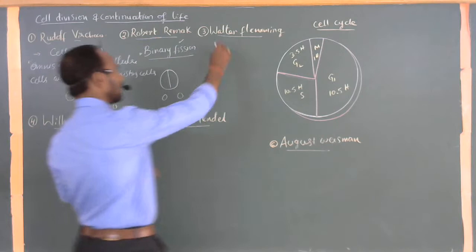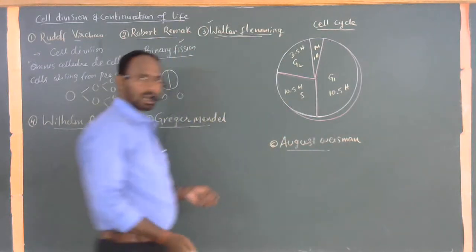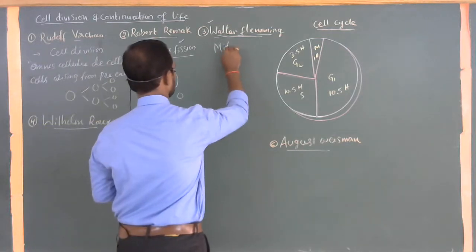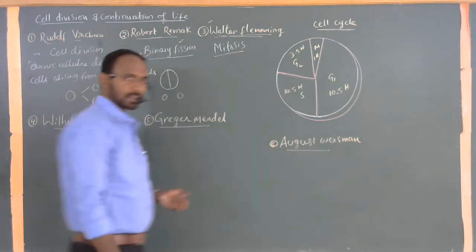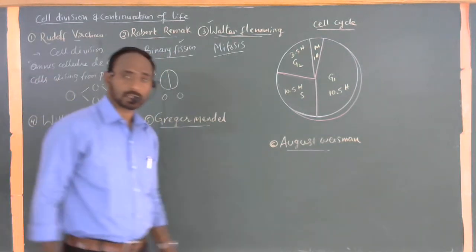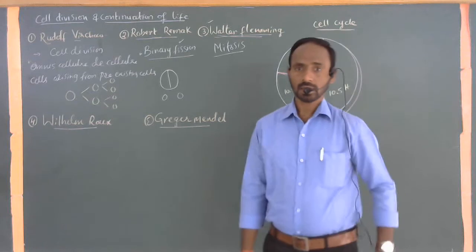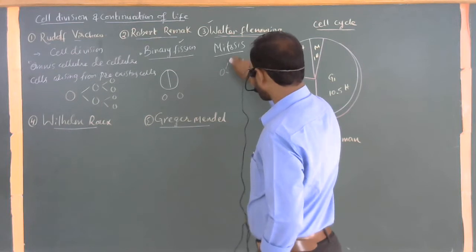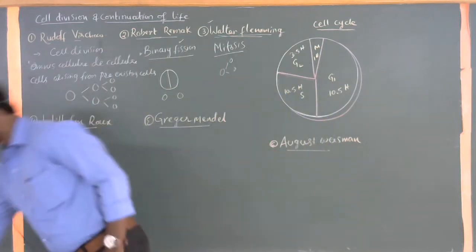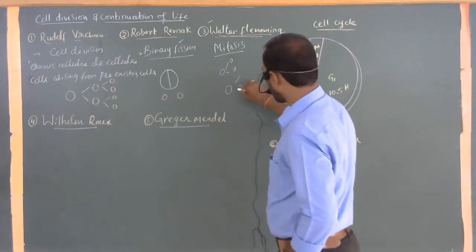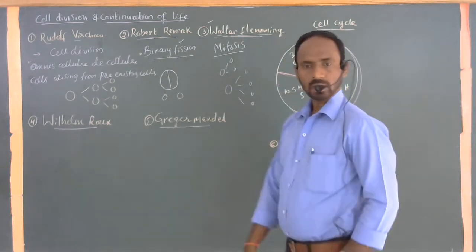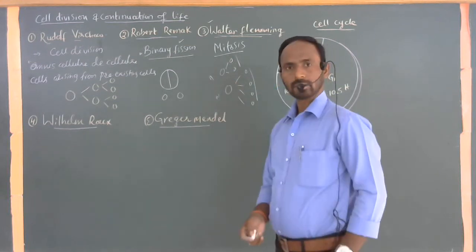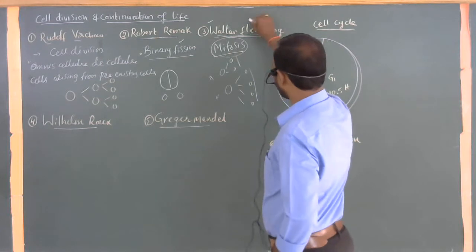Okay. Next, Walter Fleming. He is associated with the first statement called mitosis. You know, in the 9th class syllabus, mitosis and meiosis processes. In the mitosis process, one cell divides into two, whereas in meiosis, one cell divides into 4 cells. Comparing them, the chromosome number changes from mitosis to meiosis. Clear? So the mitosis process was first named by Walter Fleming.